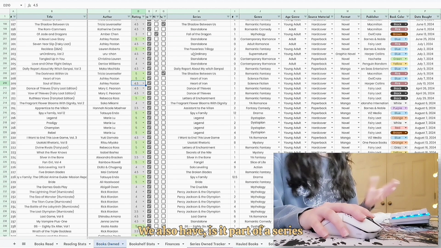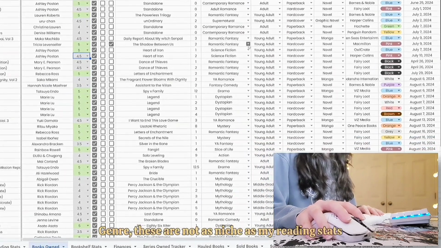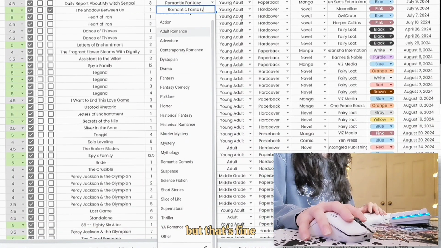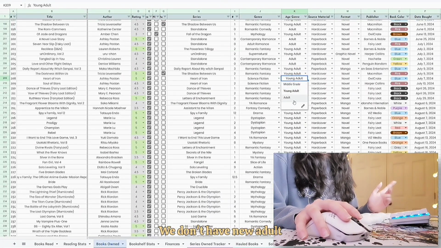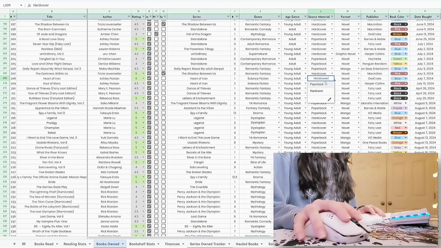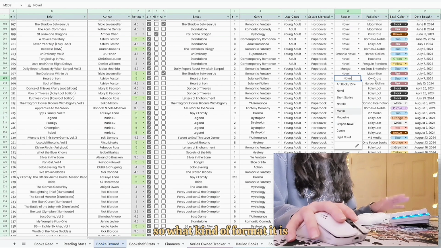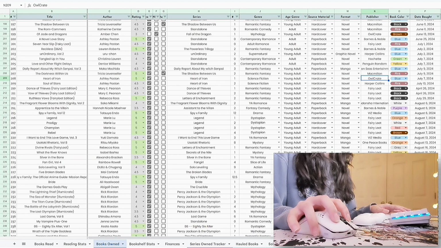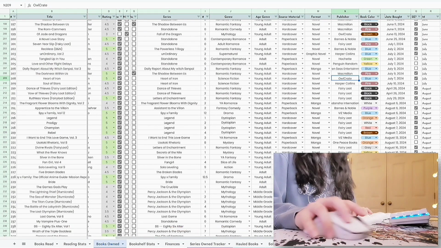We also have, is it part of a series? If it is, what's the number in the series? Genre, these are not as niche as my reading stats, but that's fine because that's how I prefer it. We have age rate. We don't have new adult, it's just adult, young adult, and middle grade. We also have source material, so hardcover or paperback. We have my format right here, so what kind of format it is. The publisher, the book color, because sometimes I do organize my books in rainbow order, so that's what that's for.